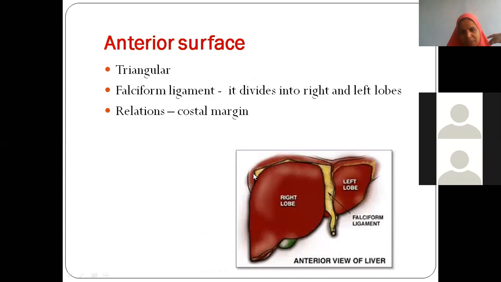Now, what is the surface you are seeing from the front called? Anterior surface. It looks like a triangle, isn't it? One border like this, one border like this, join these two borders and you get one triangle. In between, you have two lobes. When you see from the anterior aspect, the right lobe is quite big, the left lobe is a little smaller, and between these two lobes we have the falciform ligament. And of course it is related to the 7th to 11th ribs, all those covering anteriorly.